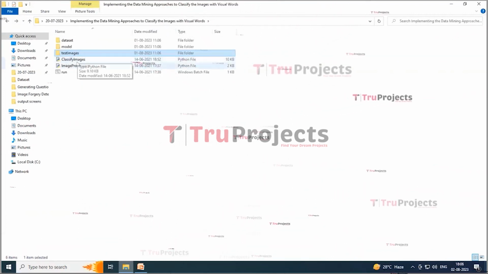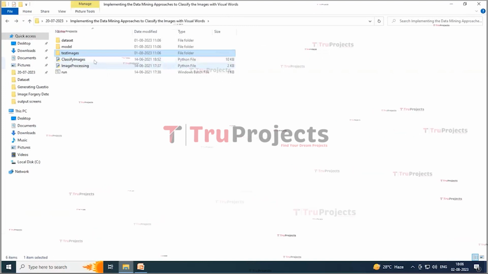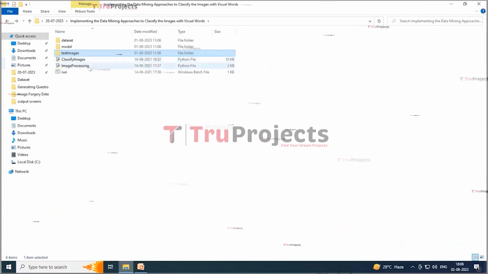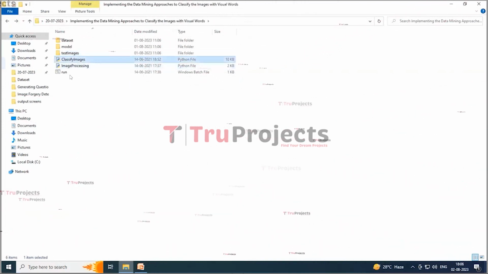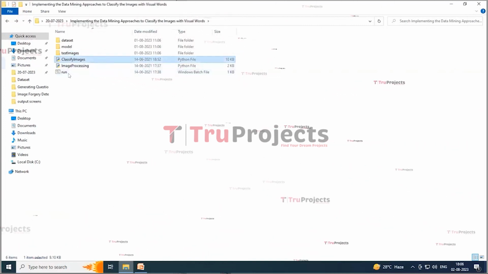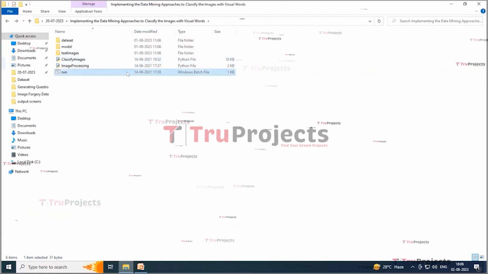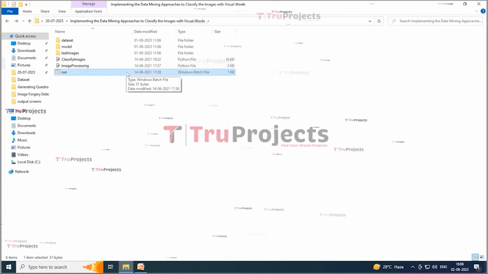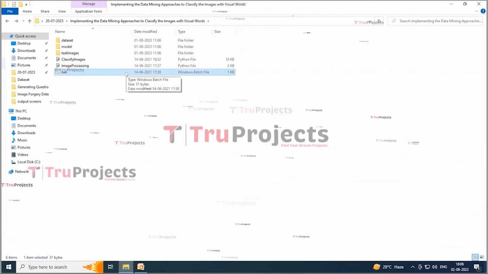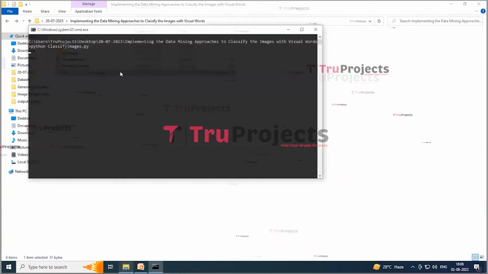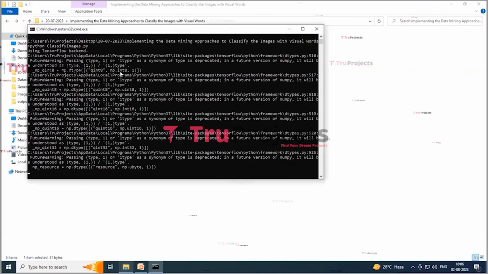Another two files, classify images and image processing, are the Python files containing the Python script. Here this is the main Python file, and this is the run.bat file. Instead of executing the program in a command line interface, we created a Windows bat file to execute the project. Now to run the project, double click on the run.bat file.